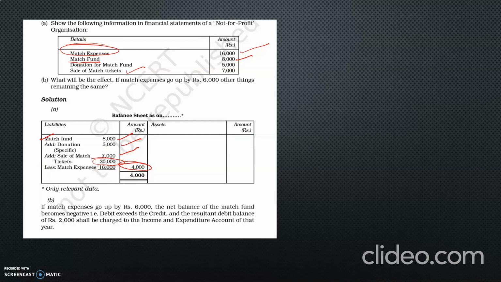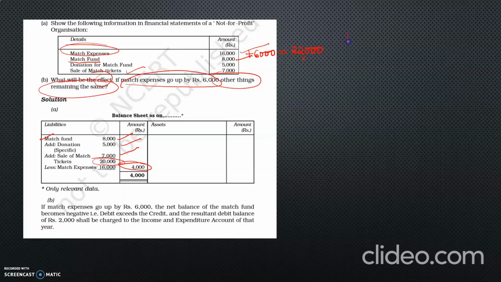Coming to case B, it is asked what will be the effect if match expenses go up by 6,000. Here we have match expenses 16,000. If it increases by 6,000, match expenses are 22,000, other things remaining the same. So now calculate the amount.